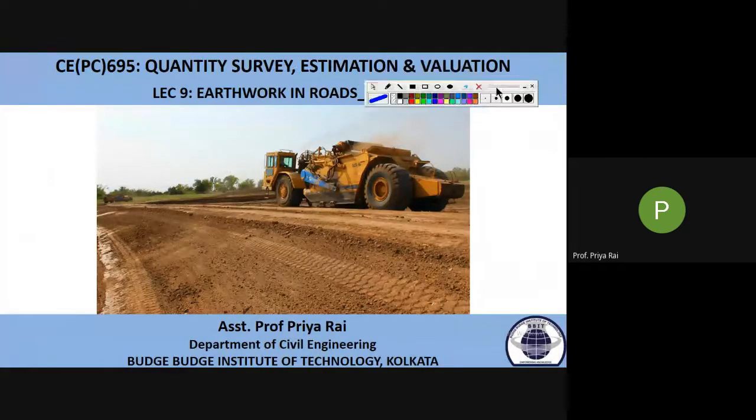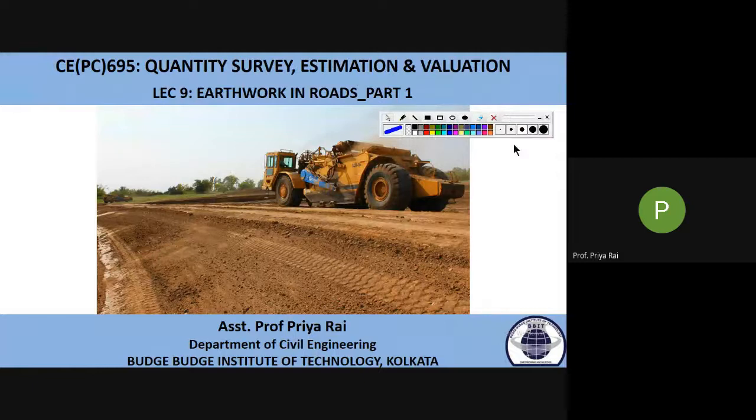So this is our new topic, which is earthwork in road. Where we are constructing this roadway, we need to provide some embankment. That is, the level of the road should be either above or below, in many cases, because our earth surface is not a level surface, right? There may be ups and downs.